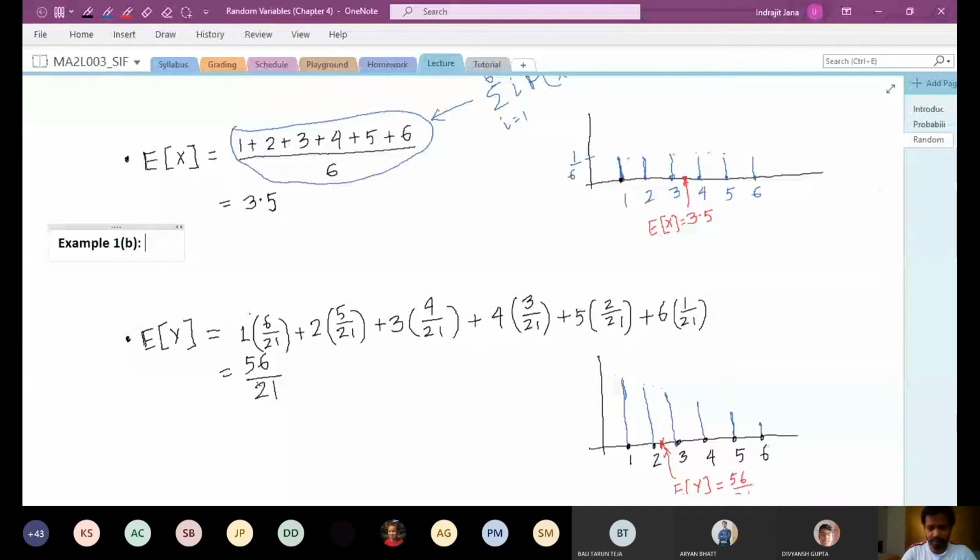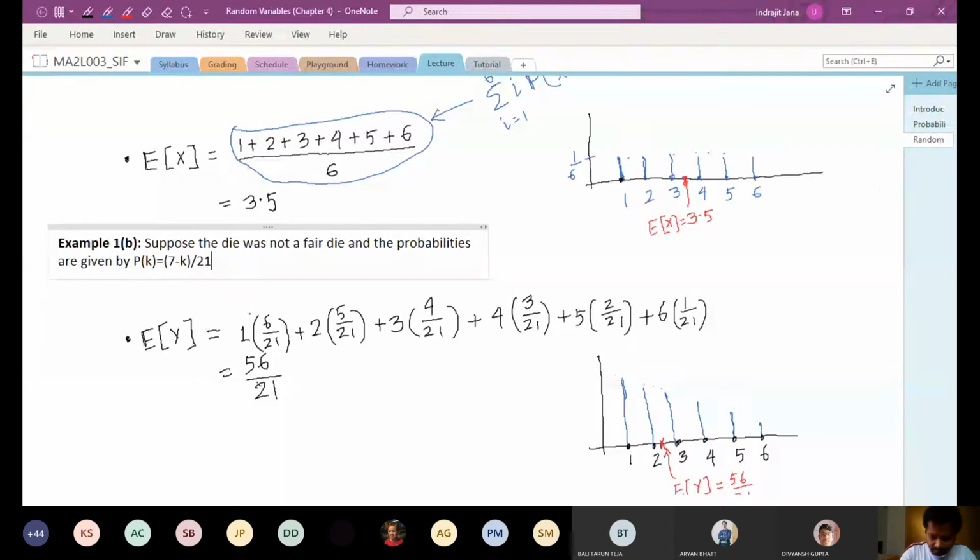Suppose the die that we rolled was not a fair die, and the probabilities of the face values are given by: probability of getting k is 7 minus k divided by 21.